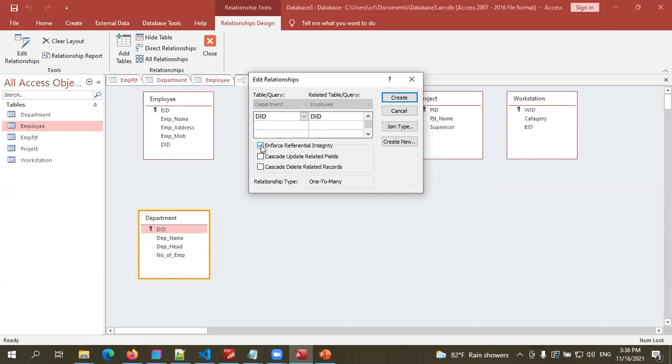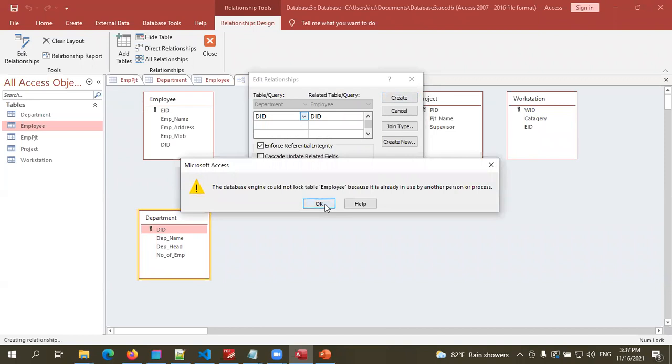One rule is this foreign key must have data which are already stored in this department table. Data consistency. We can't link a department that is not in the department table. That is what we enforce. So we are enforcing that. Access must check the relational integrity rules while creating the relationship.